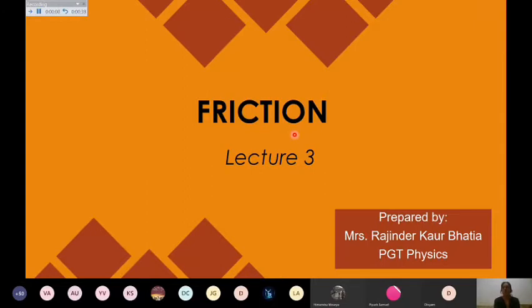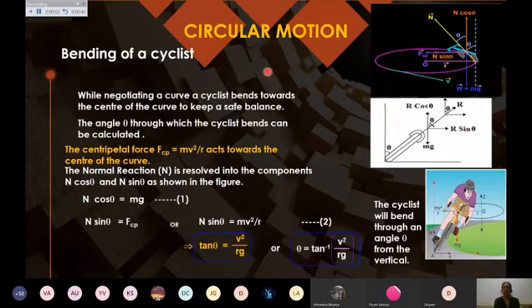So today we have to study that whenever we are moving on the road, how friction is going to help you, or what things you need to take care of for avoiding accidents, and how friction can be of use at different places when you are in circular motion. Circular motion means you are taking a curve. You are moving not on a straight road, rather on a curved road.